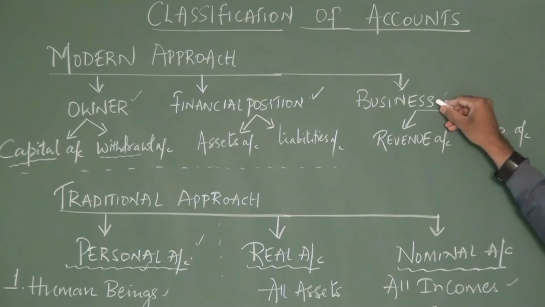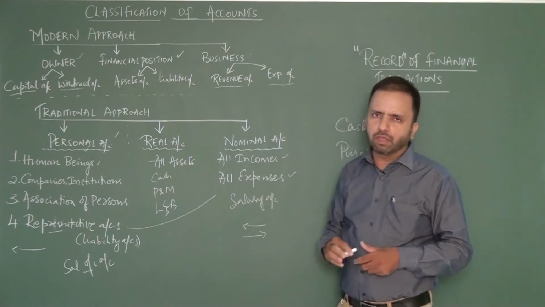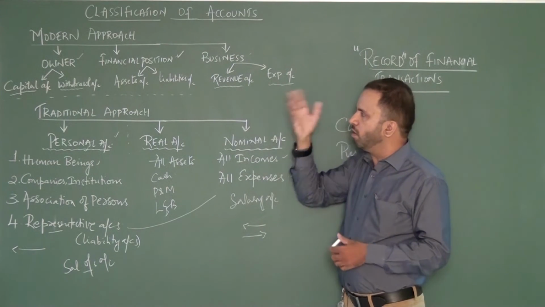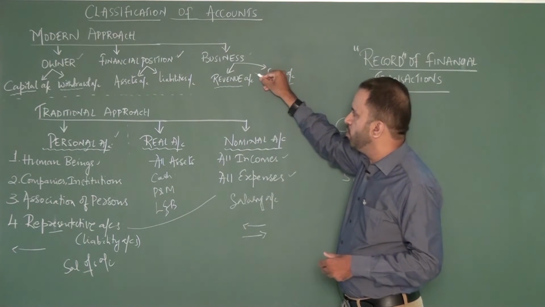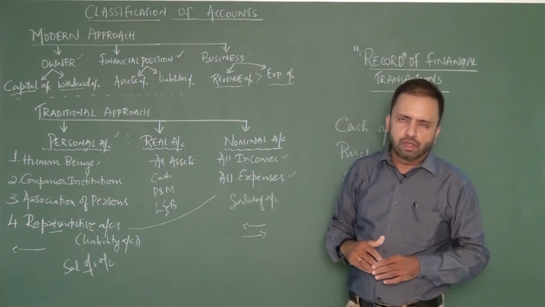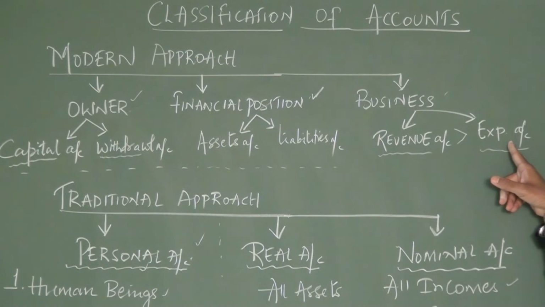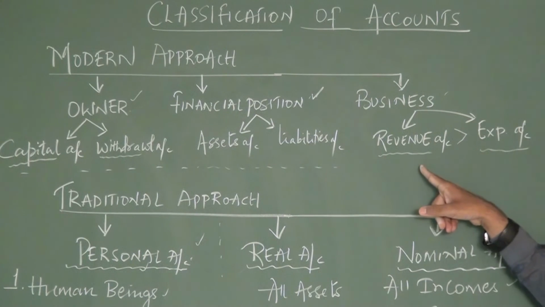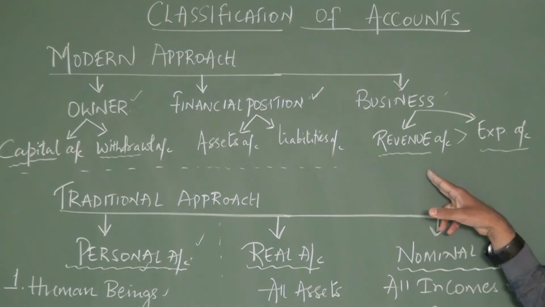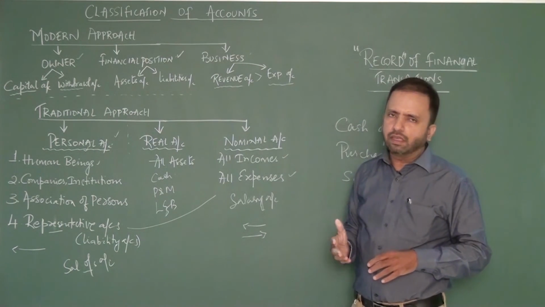The third perspective is the actual business itself. Whenever we are doing a business, we know that we will have something called revenue or income. We also know something called an expense. Common sense tells me that revenue should be greater than my expenses, only then will I get a profit. Otherwise, I may not get a profit, right? Common sense also tells us that when expenses exceed the revenue, it results in a loss. By chance, if these two are equal, it will give us a break even, all right? But generally, a trader wishes that the revenues are higher than the expenses.